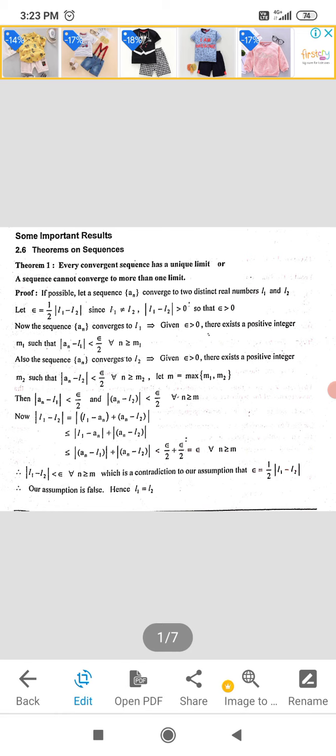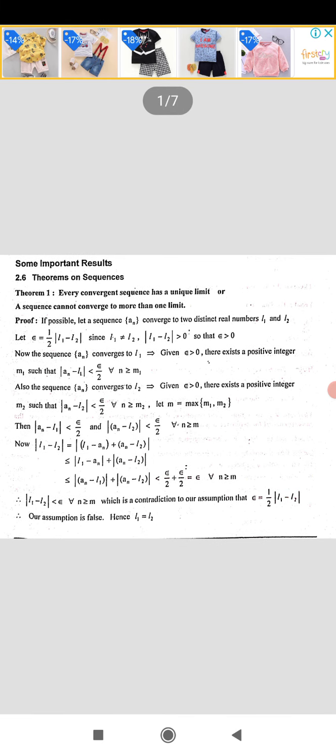Statement of the theorem is: every convergent sequence has a unique limit, or a sequence cannot converge to more than one limit. Let us see the proof. In this theorem we are going to show that the limit of a convergent sequence is unique. That is, a sequence converges to only one limit.